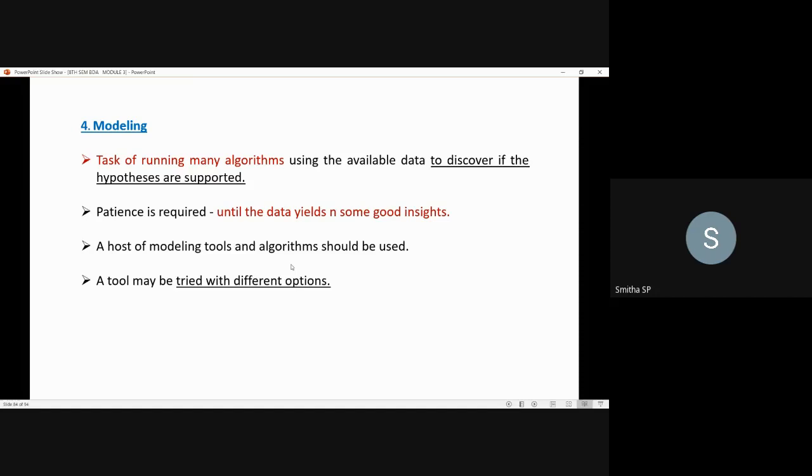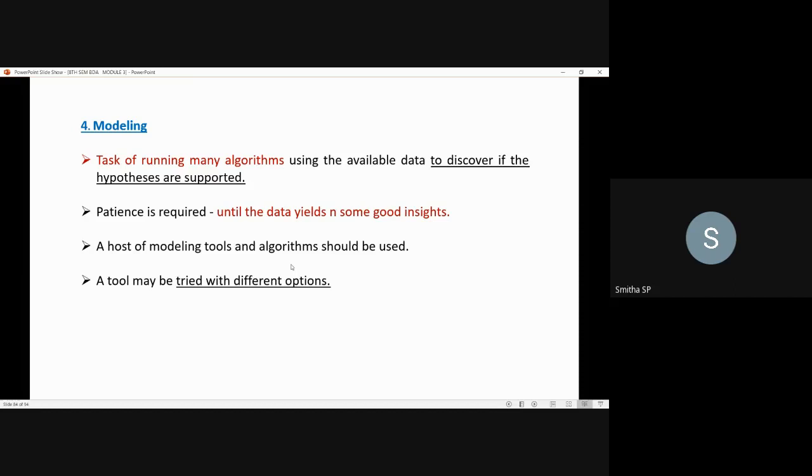You have to remember that while modeling, that is, while running many algorithms to discover the hypotheses supported for that particular problem, the essential thing is patience. You should continuously engage the data until it yields many good insights.